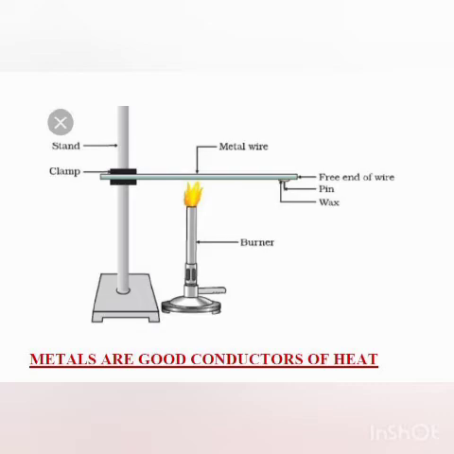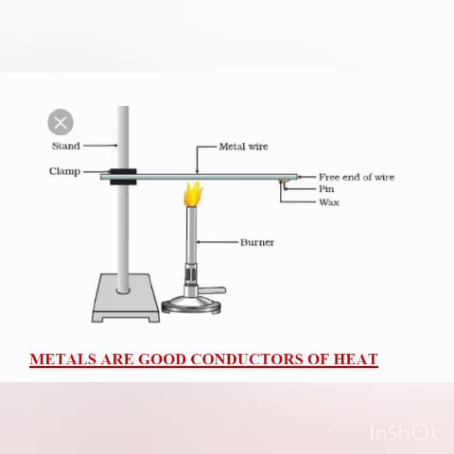And why will the wax melt? Because the other end of the wire gets heated up. And why does it get heated up? Because, as I told you, metals are good conductors of heat. So it is heated at the point near the clamp, and this heat is transferred. The aluminium or copper wire has allowed the heat to pass through it, and it has reached near the free end of the wire, the wax is melted, and the pins have fallen down. Actually the whole aluminium or copper wire will get heated up. So it shows that metals are good conductors of heat.